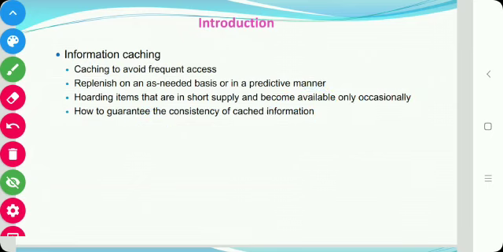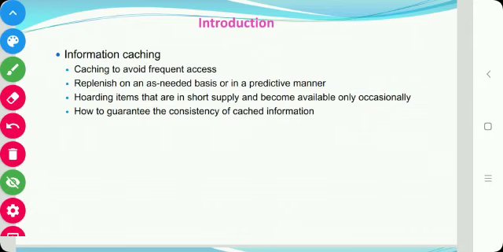Next is the information caching. Most of us maintain a cache of money in our wallet, and when we want it we withdraw that money from our pocket, and again we fill that cache of money by withdrawing money from the bank. Likewise we maintain a cache in our kitchen also. And the second concept is hoarding. We will hoard the things that it is not possible to get all the time.